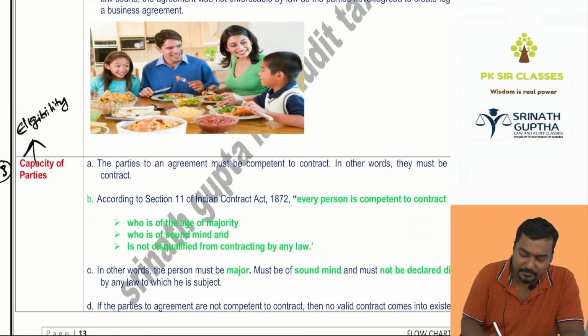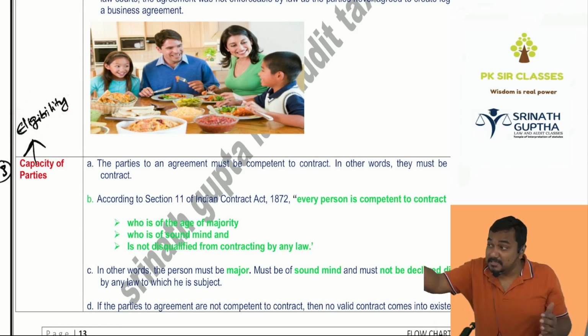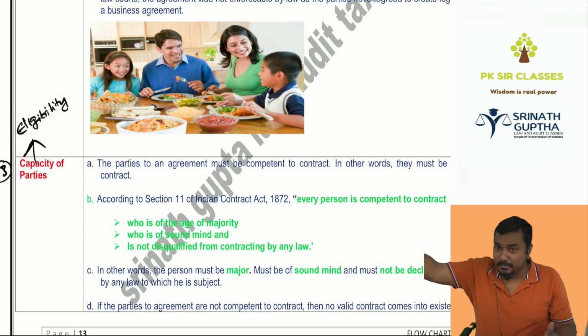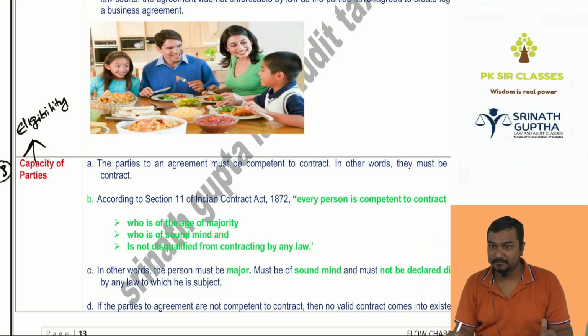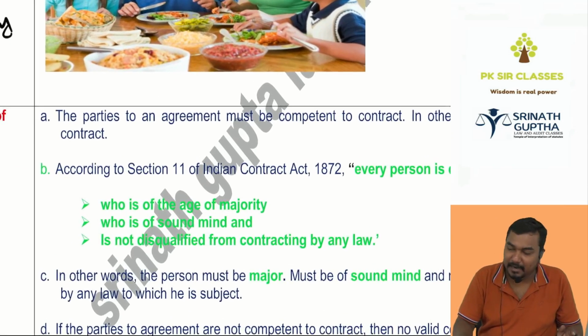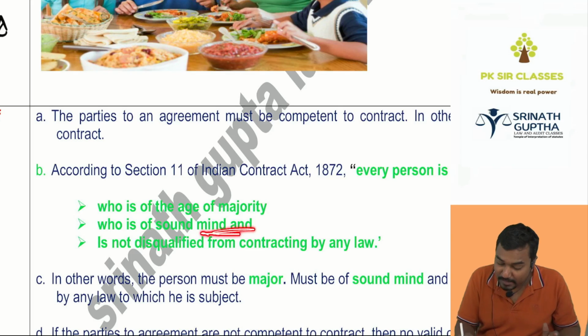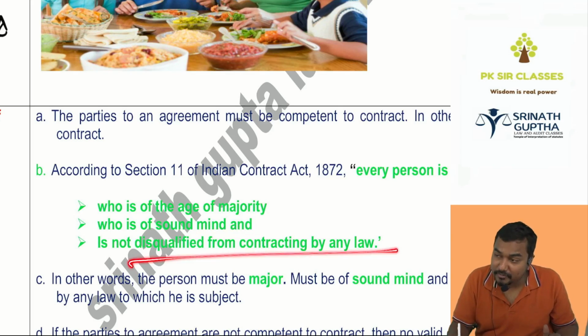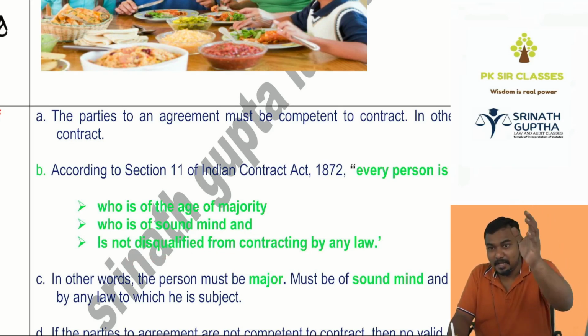Next, capacity of the parties. Capacity means eligibility. For example, everybody is not eligible to enter into our class. Everybody is not eligible to vote in the elections. Everyone is not eligible to enter into contract also. Indian Contract Act said to enter into contract, the parties to contract should be major, of sound mind, should not be disqualified by law. So who are these people? We will discuss in chapter number 3 in depth, but let me give a small introduction.